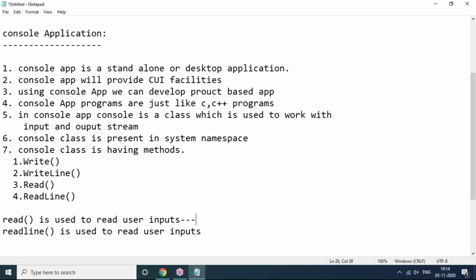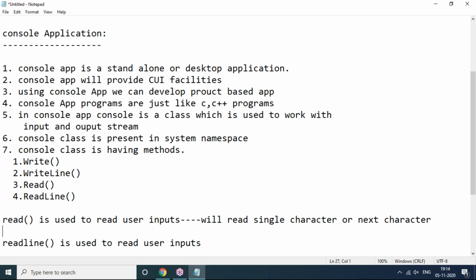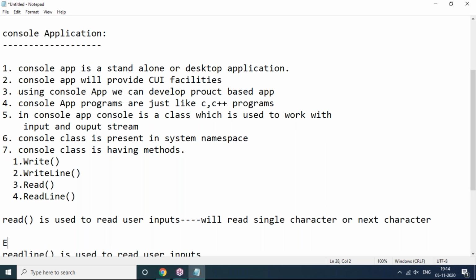But here, the Read method will read a single character, or the next character. For example, here you can see I'm asking the user to enter your name.